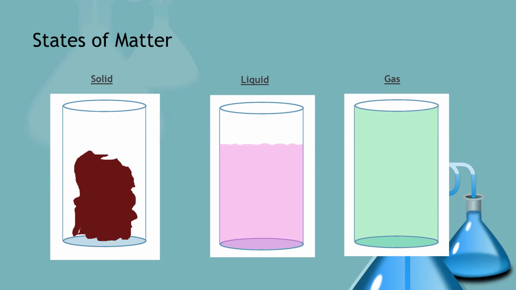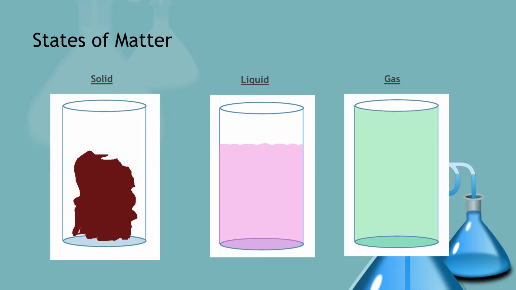There are 3 states of matter for the purposes of this class. There is a solid, a liquid, and a gas. Notice that the solid, this red blob over here, has a definite volume and a definite shape. If we place it in a container, it does not take the shape of the container that we place it in. It stays the same.